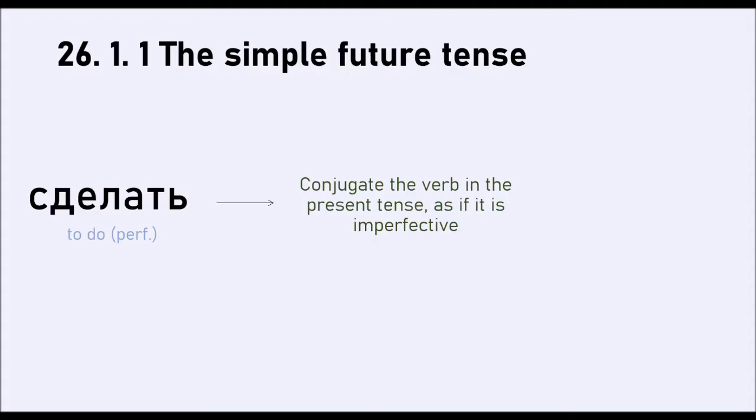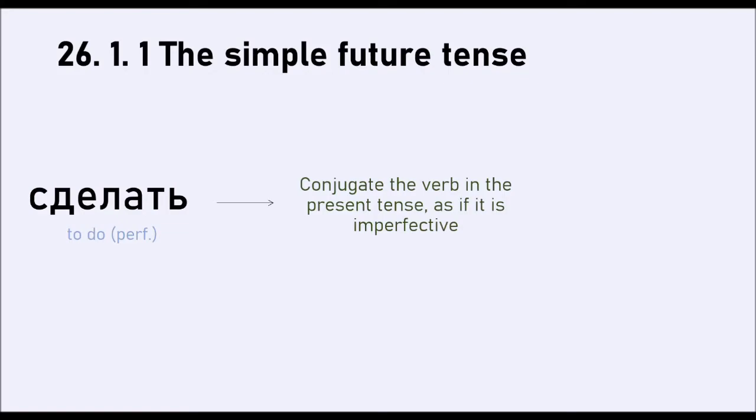I know it's kind of ambiguous here. Yes, you can conjugate the verb itself, you can change its endings as if it's present tense, but it doesn't mean present tense, it means future, okay? And that's a clear difference that I have to highlight here. Conjugation in present tense, yes, but it doesn't convey present, it conveys future, okay? Make sure that you understand that.